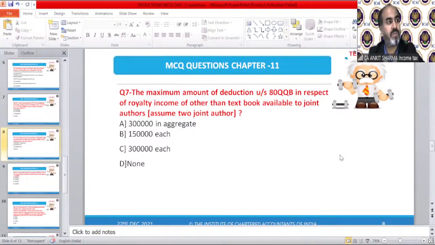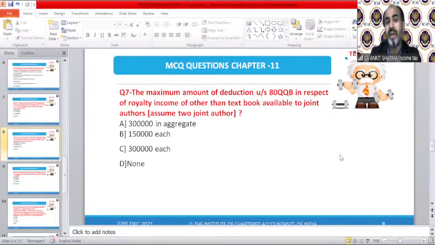Question number 7, what is the correct answer? Namita Goyal is saying C, Surya is saying A, Namita Goyal again is saying A. Why are you giving me two answers, Namita? C and A both.